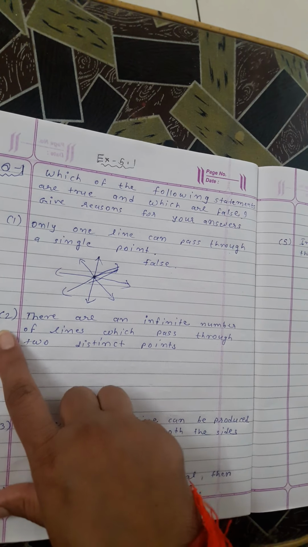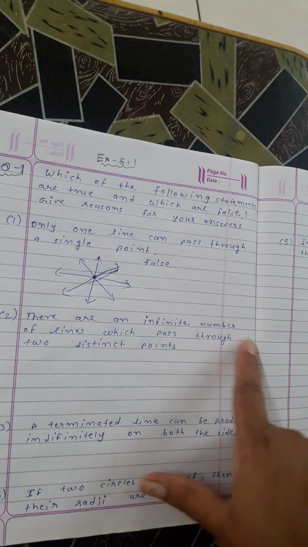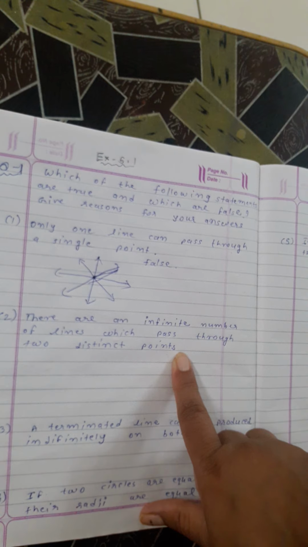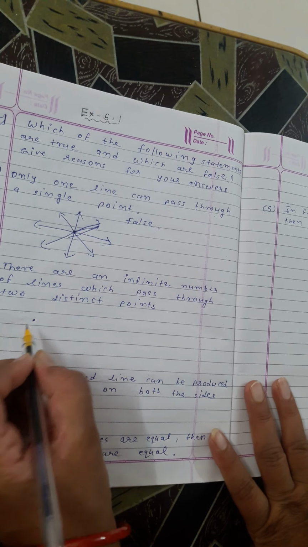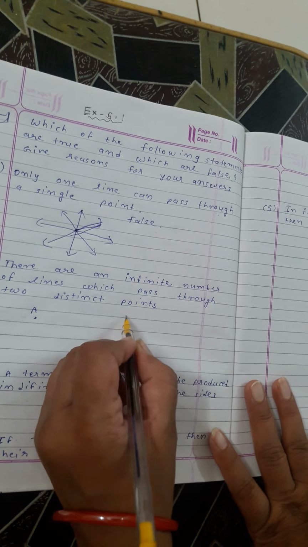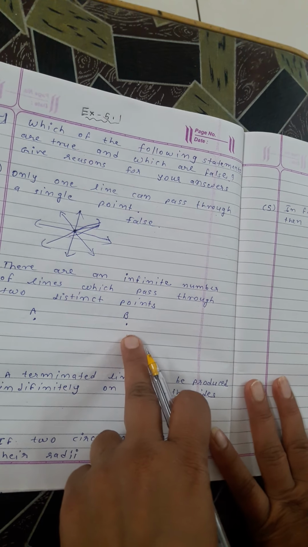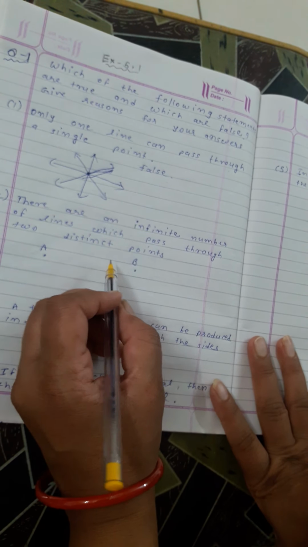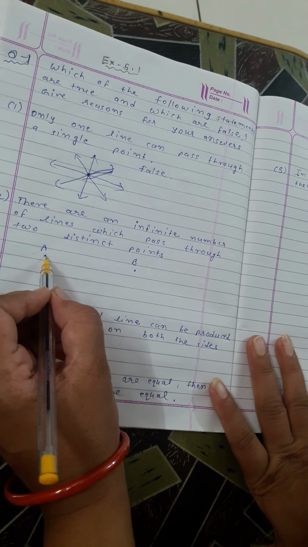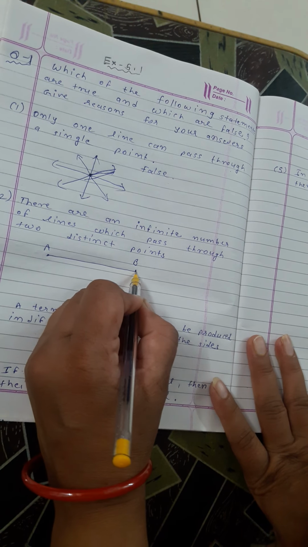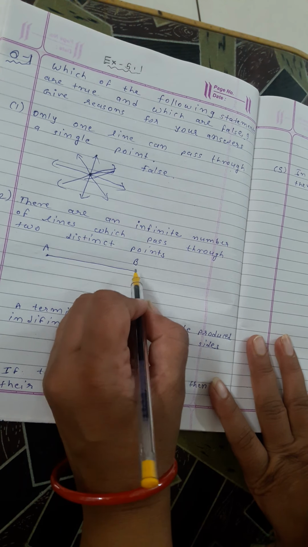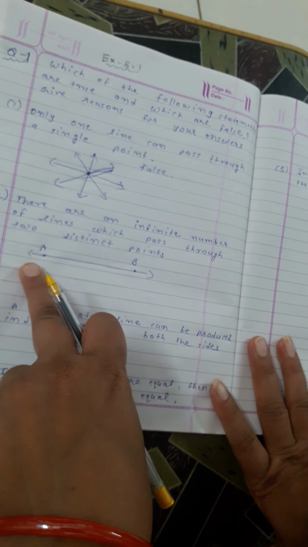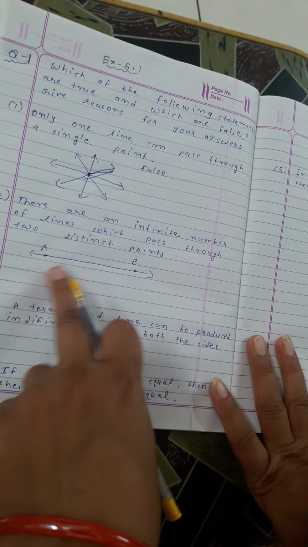Now our second statement: there are an infinite number of lines which pass through two distinct points. Suppose we have two distinct points, point A and point B. A and B are distinct points, that is, different points. If we draw a line passing through A and B, how many lines pass through A and B? Only one line passes through the two distinct points.